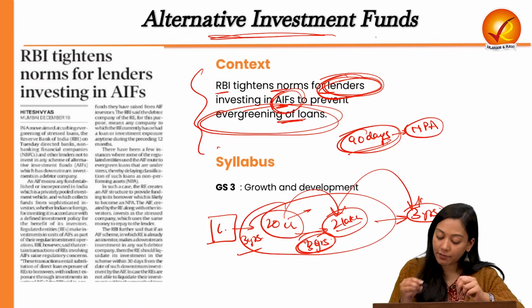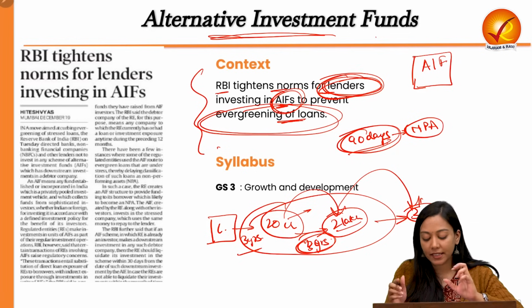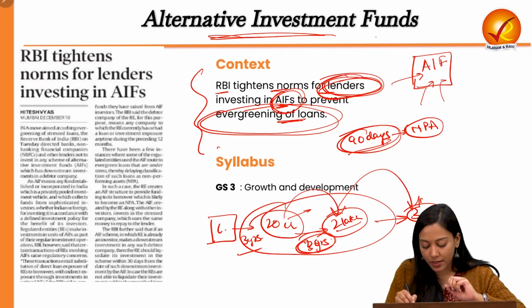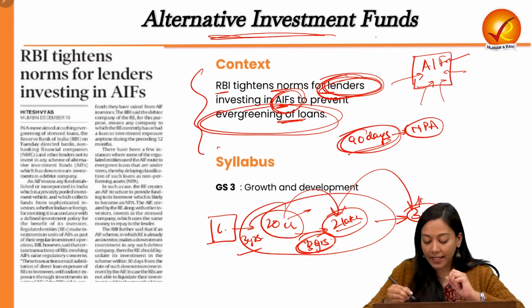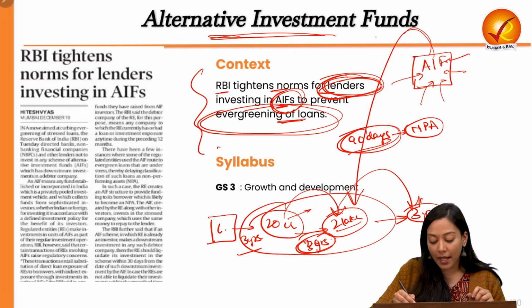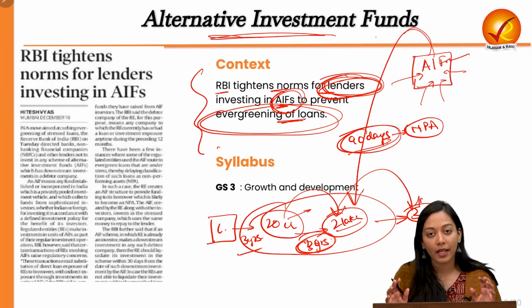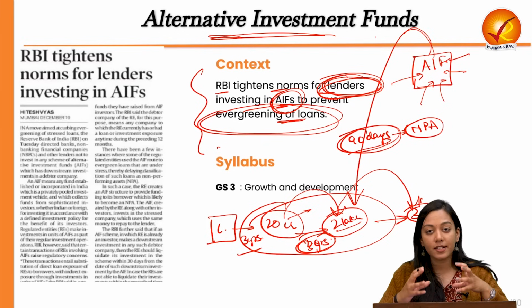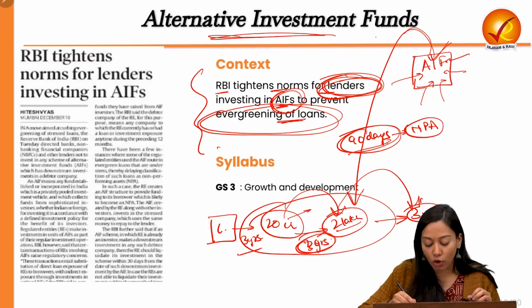Now, in order to provide the evergreening effect, I will create an alternative investment fund where I will ask multiple companies and investors to come and help the borrowers so that they can repay their loan. So now we will be investing and then distributing this money to our lender, who will be using my own money to pay back the money that I have lent to him. And as a result, though my asset is not considered a non-profit asset, it has actually led to my own loss.